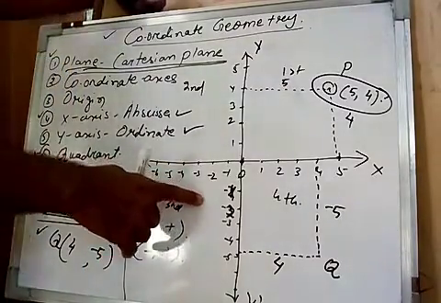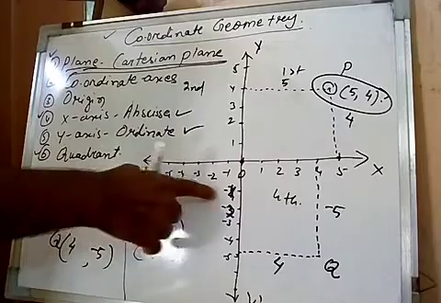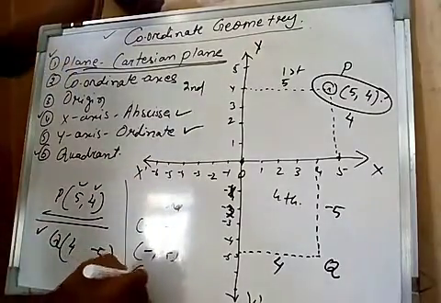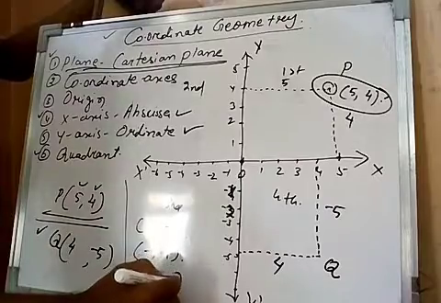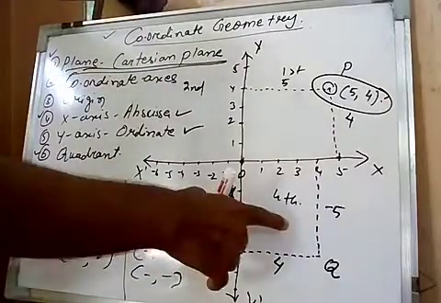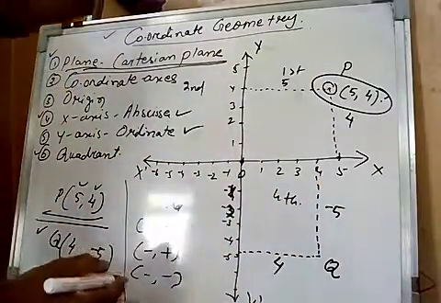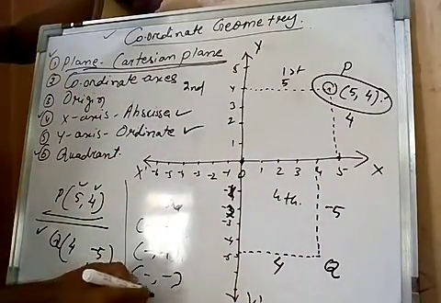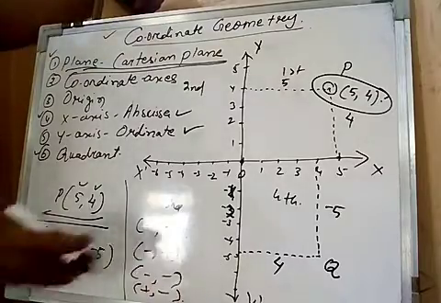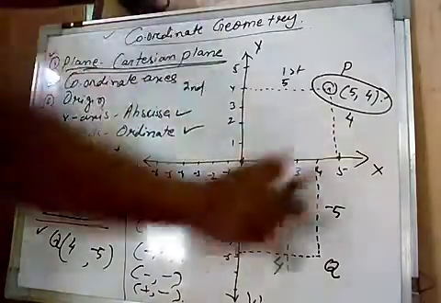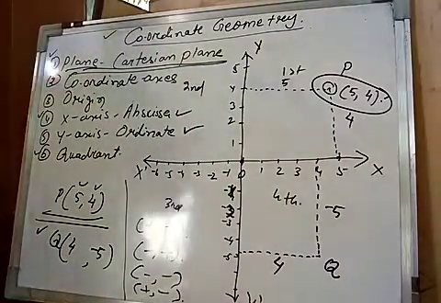In the third quadrant, the x coordinate will be negative and the y coordinate will also be negative. So minus and minus. Now in the fourth quadrant, the x coordinate will be positive and the y coordinate will be negative. So plus and minus. So these are the values of points in the four different quadrants.